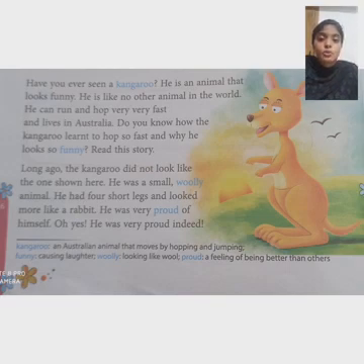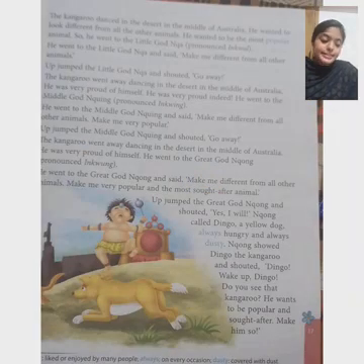So he most probably looked like what? A rabbit. He was very proud of himself. Proud means what? Feeling better than others. I feel proud of myself, right? So here our kangaroo feels proud of himself. Oh yes, he was very proud indeed. Take the next page. The kangaroo danced in the desert in the middle of Australia. I already said that kangaroos are found in Australia.